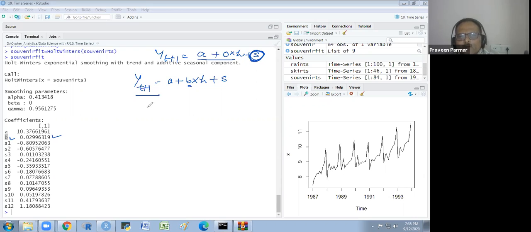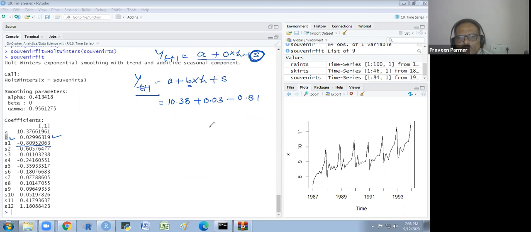So when I take for the next January, what will I get? I will get 10.3738. I write here 3766, and B I am writing 0.03, and first seasonal is negative, so it will be minus 0.81.